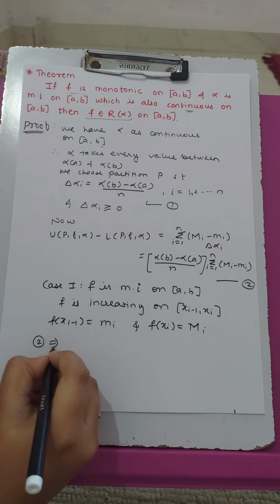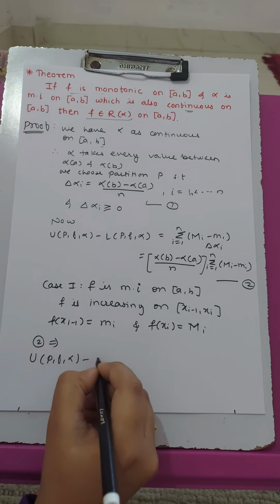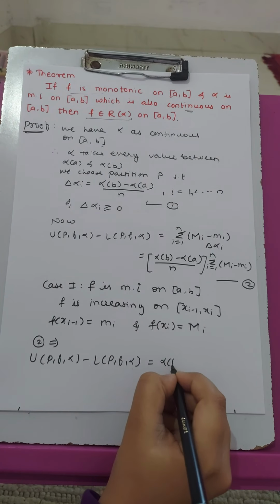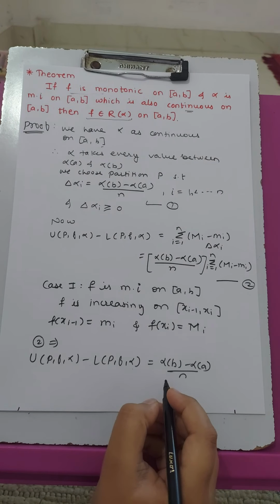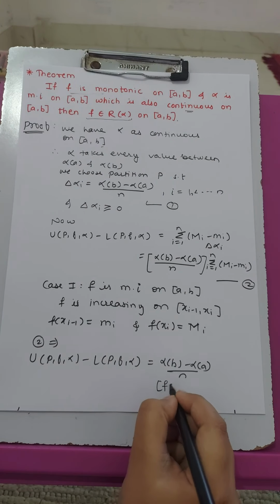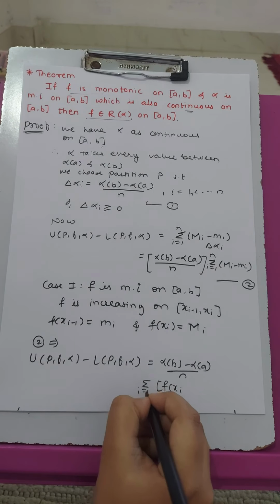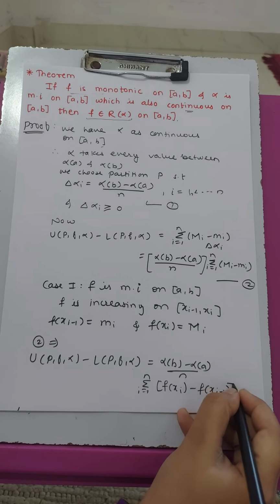So from 2 we have upper sum minus lower sum is equal to alpha of b minus alpha of a upon n multiplied by summation i from 1 to n of f of xi minus f of xi minus 1.